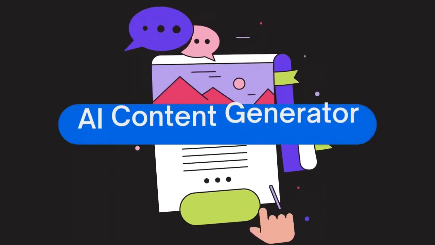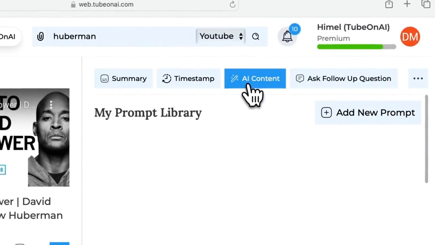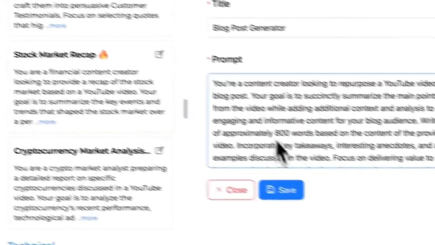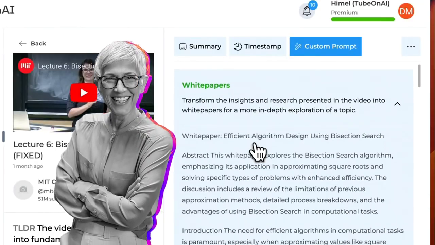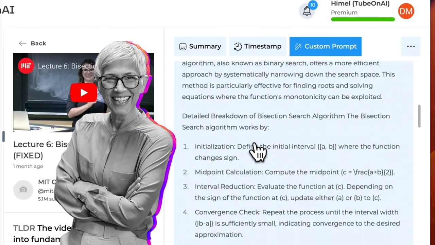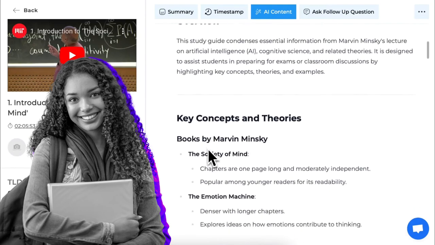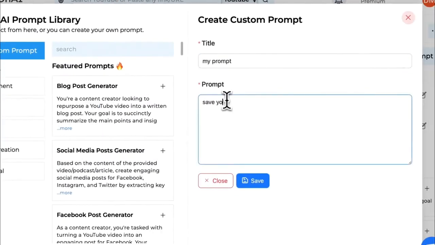The most exciting part? Our AI content generator. It allows creators to turn their videos into blog posts, professors to turn their academic papers into cliff notes, or students to turn their lectures into quizzes or dynamic study guides. With the opportunity to save your custom prompt, the possibilities are endless.